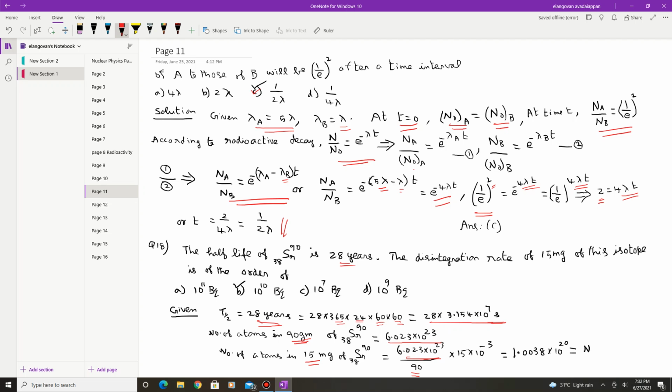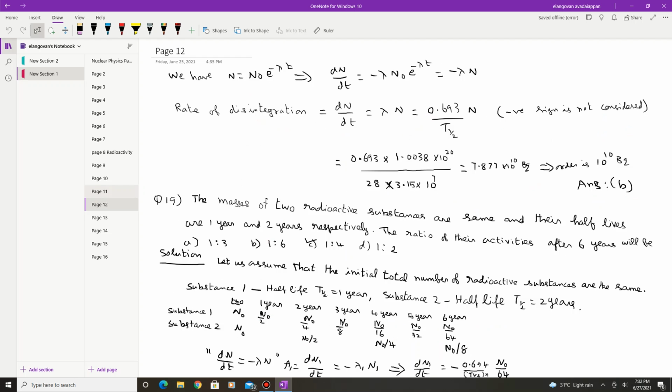So you can calculate this value, which is 1.038 times 10 power 20, which is the number. Then here N is equal to N naught e power minus lambda t. dN by dt is the rate of disintegration, which is equal to lambda N. So the magnitude of the rate of disintegration is dN by dt is equal to lambda N. So you need not worry about the negative sign.